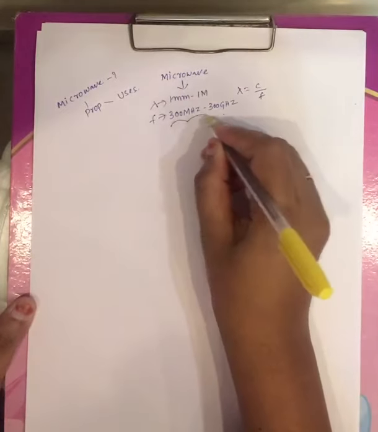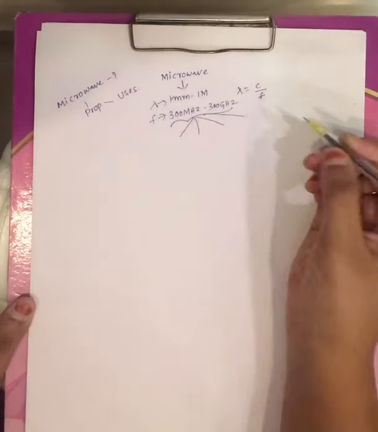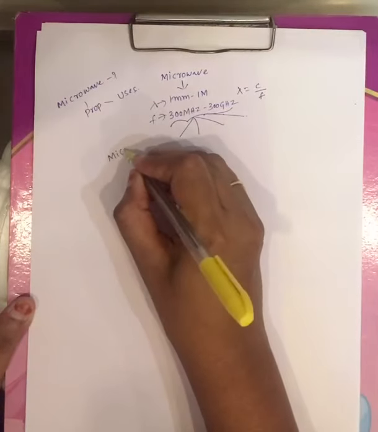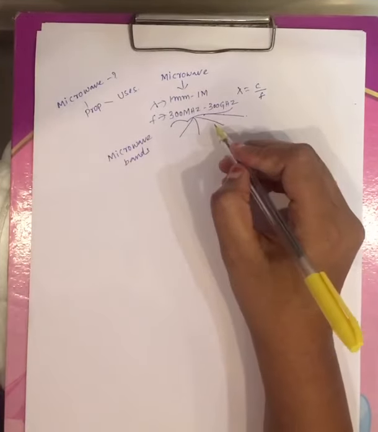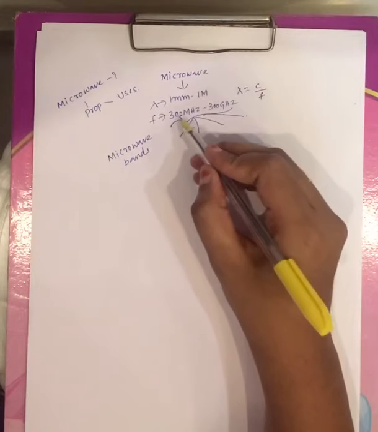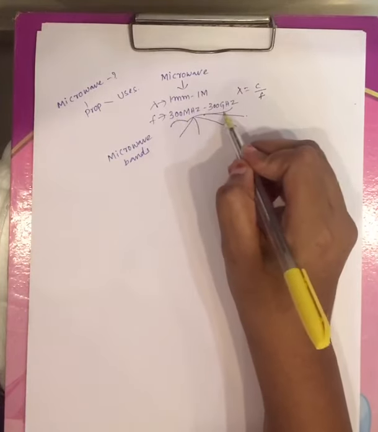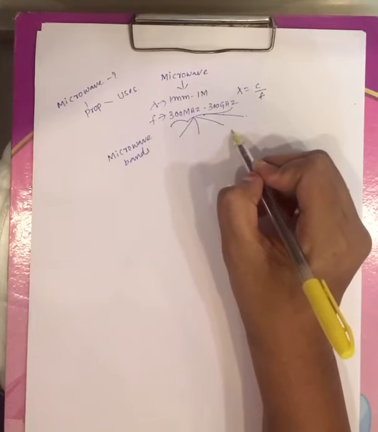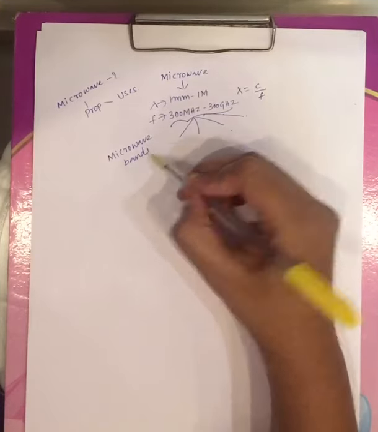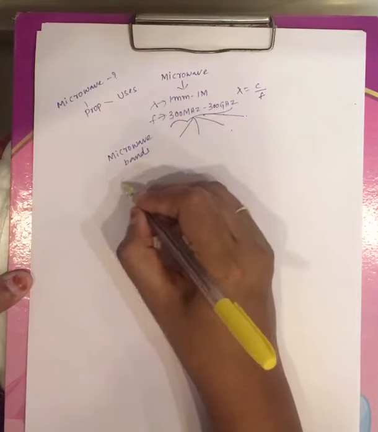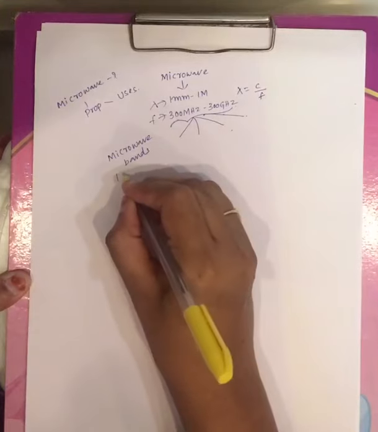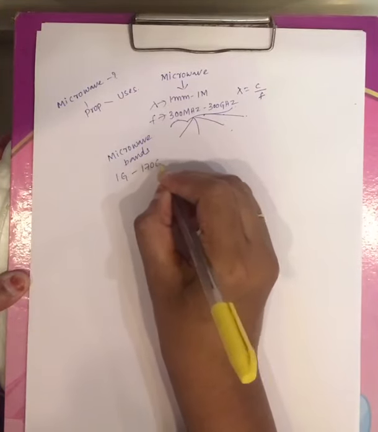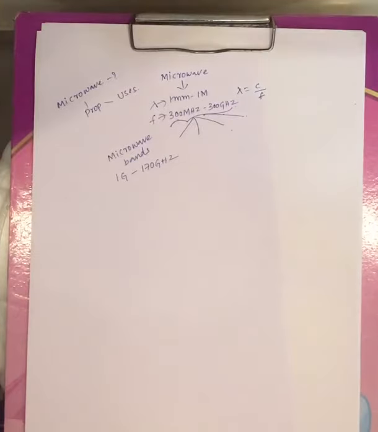Now this frequency is divided into several bands, which we call microwave bands. Whatever frequency is allocated to microwaves, ranging from 300 megahertz to 300 gigahertz, is divided into several bands, which we call microwave bands. Generally the frequency is allotted from 300 megahertz to 300 gigahertz, but under microwave bands we will consider from 1 gigahertz to 170 gigahertz.